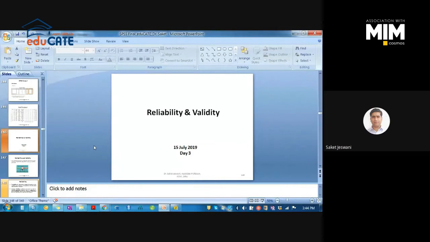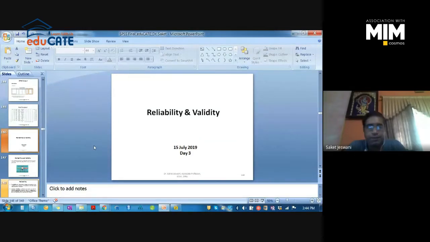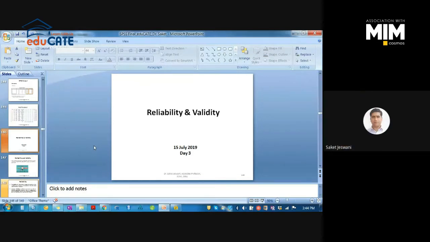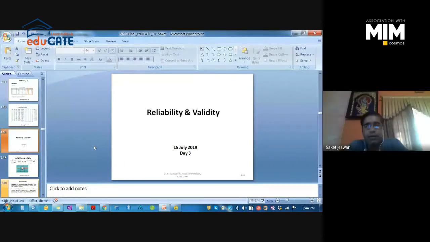Let's discuss it in more detail. It will help you streamline and purify your data, and get the data screened again so that you pass all the assumptions again. Once you have checked reliability and validity, that is the final data screening, and then you can report the results of data screening.